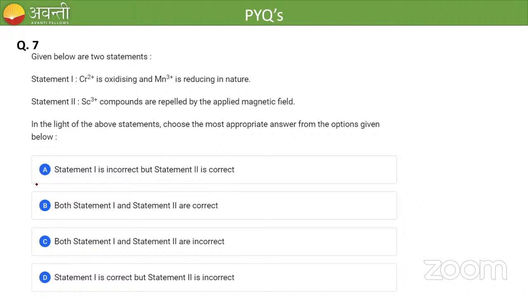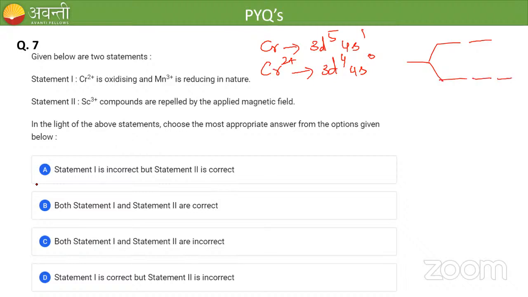So oxidizing in the sense. So what is the configuration of chromium? Chromium configuration is 3d5 and 4s1. Okay, so if chromium loses 2 electrons, we will have 3d4 and 4s0. We have the coordination compounds lesson, in which we discuss that the d orbitals get split, above 2 and below 3. If I fill the electrons here, I will get 3 electrons, which means it is half filled.